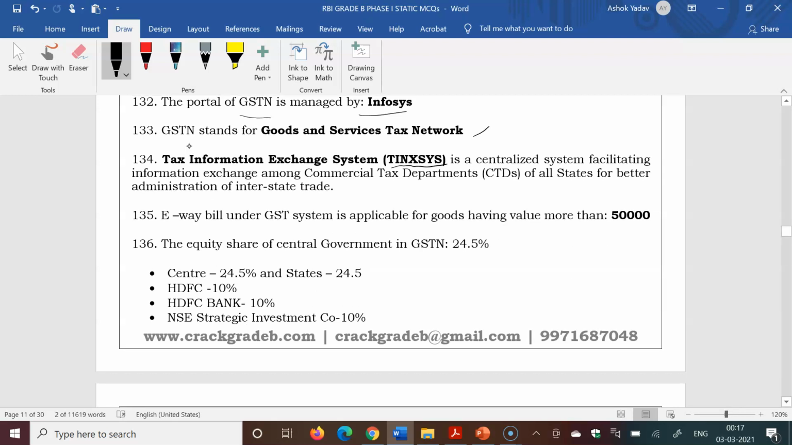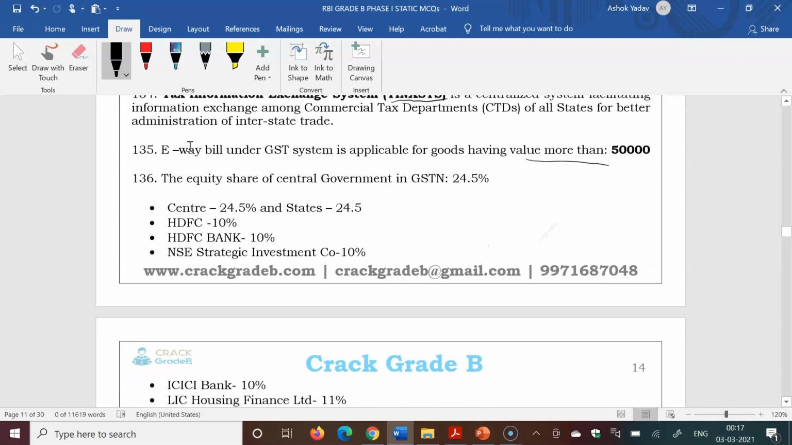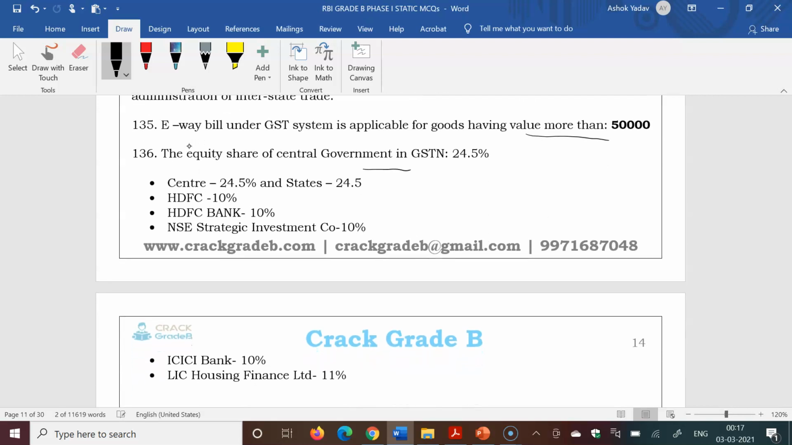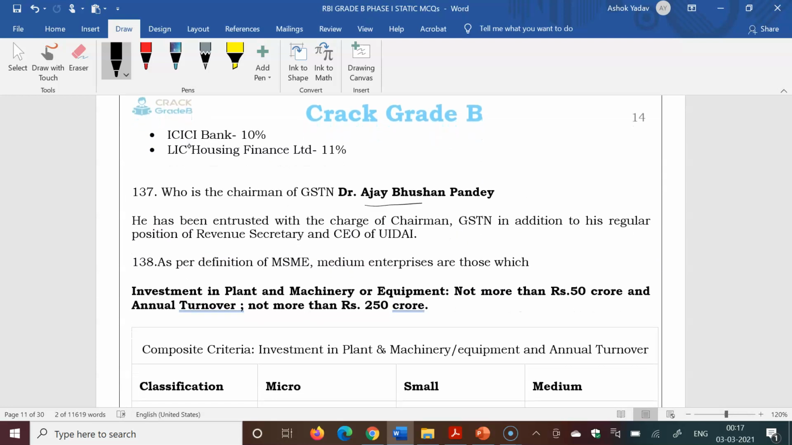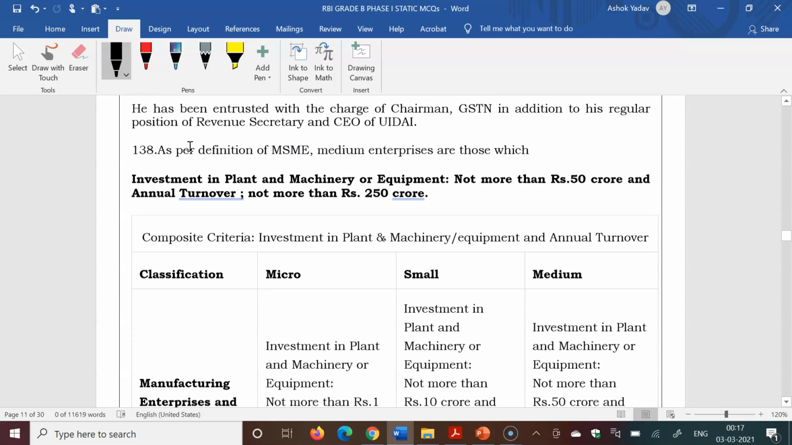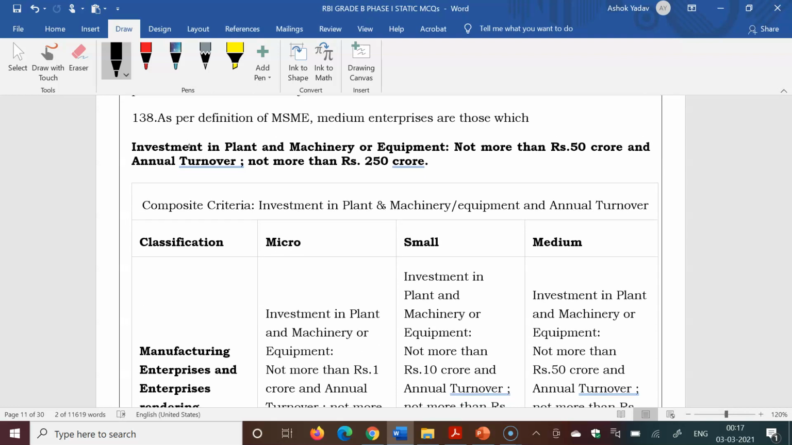E-way bill under GSTN is applicable for all goods having value more than 50,000. The equity share of central government in GSTN is 24.5%. Who is the chairman of GSTN? Dr. Ajay Bhushan Pandey.